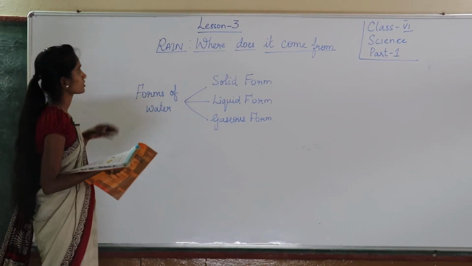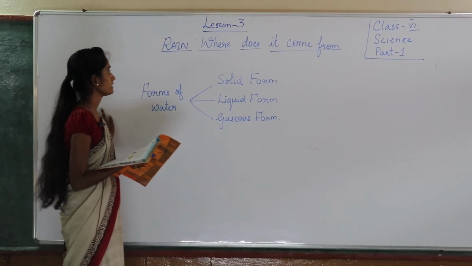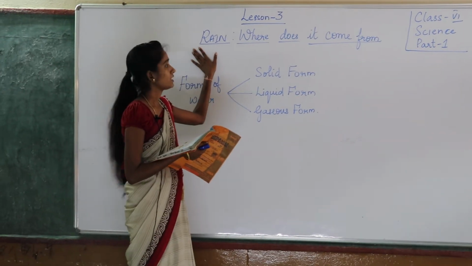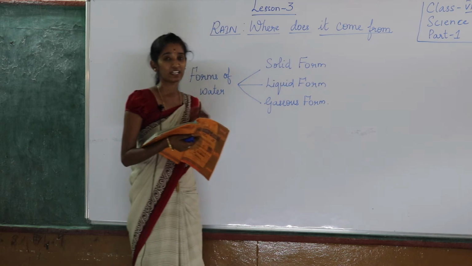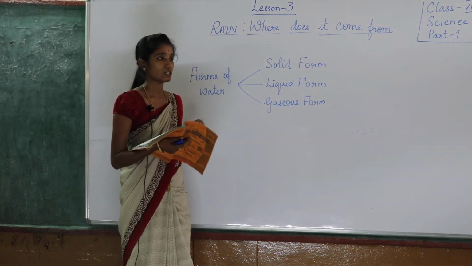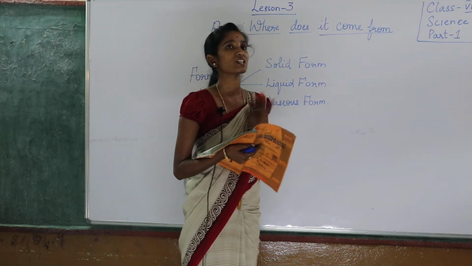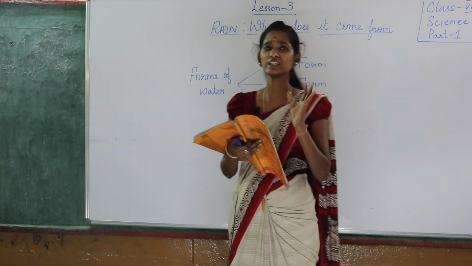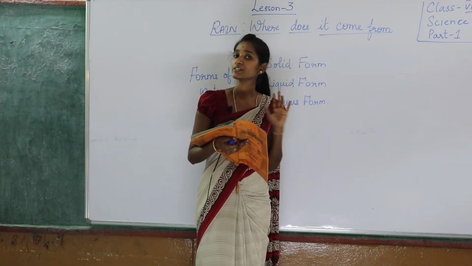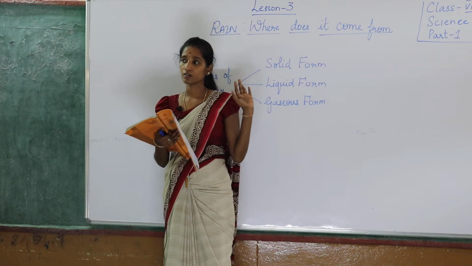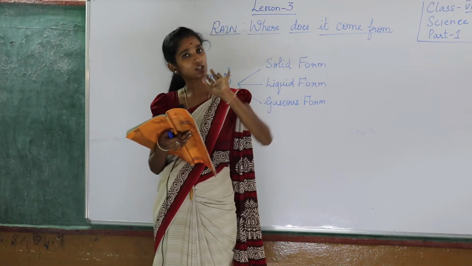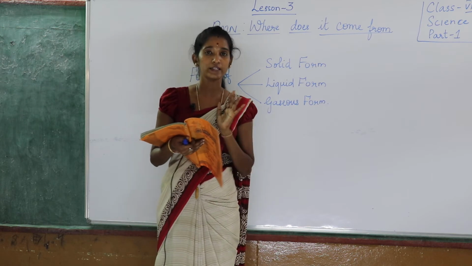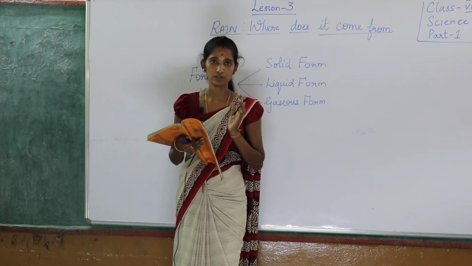Good morning, children. Today we are going to learn the third lesson, that is about rain. Where does this rain actually come from? Do we have any idea about rain? Similarly, you can observe we often don't get the rain only during rainy season or when it is very cloudy. Even if it is not cloudy, still we get the rain. So how is it possible?